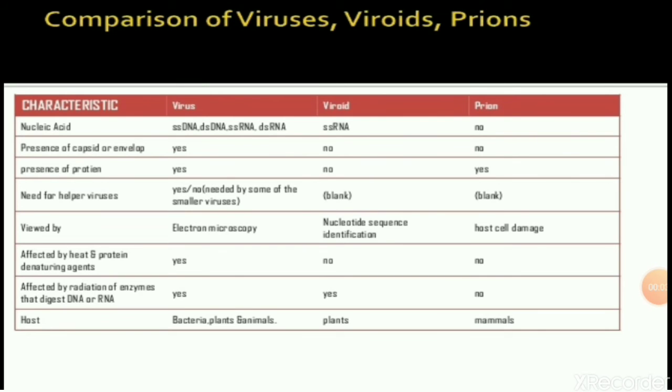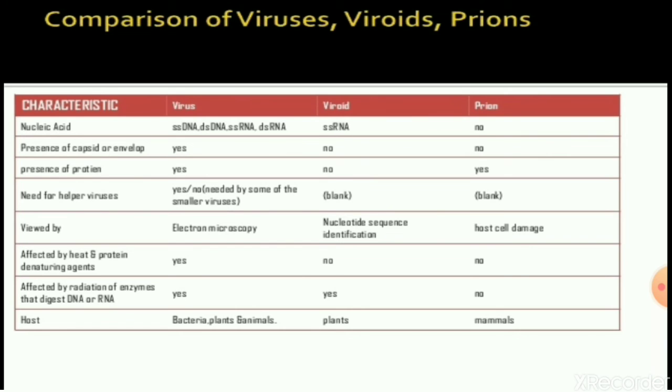Viruses can be visible under electron microscopes, while viroids can be seen by nucleotide sequence identification, while the presence of prions can be identified by the damage to the host cell. Viruses are affected by heat and protein denaturing agents, while there is no effect on viroids and prions by temperature changes.